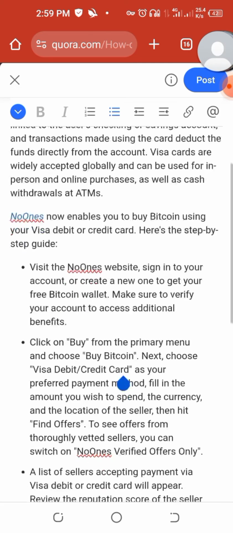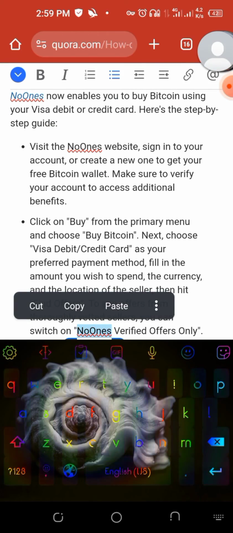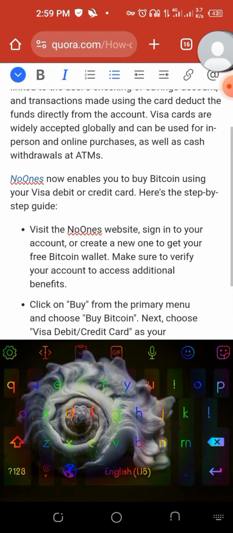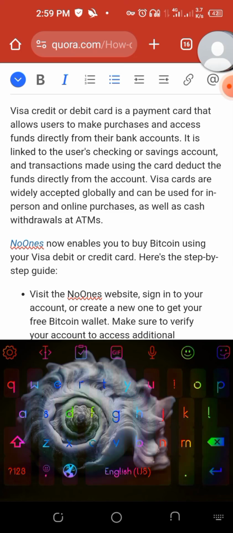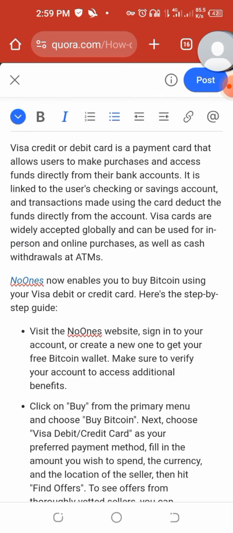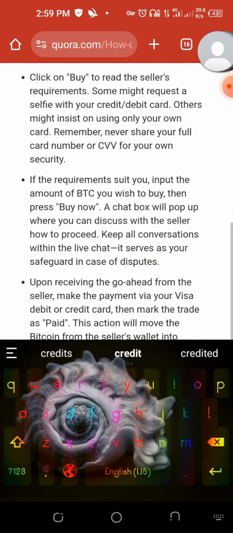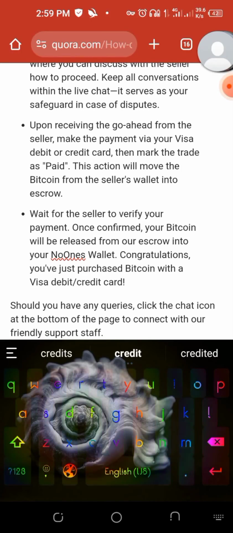But let me tell you something. You don't just put your link here. You go down again. You put it here again. You click on here. Click on this thing. You add your URL again. You add it. This place again has turned to a link. You go down again.